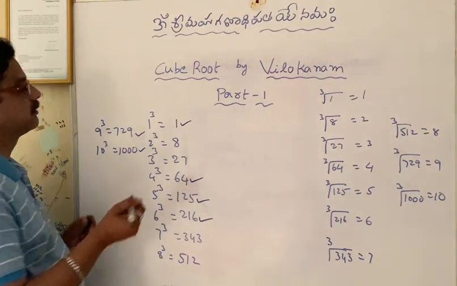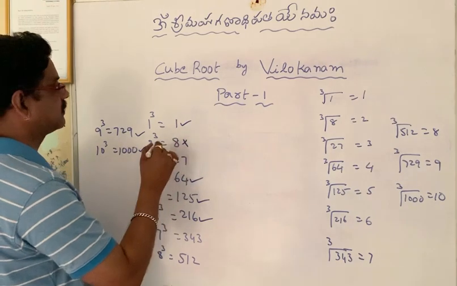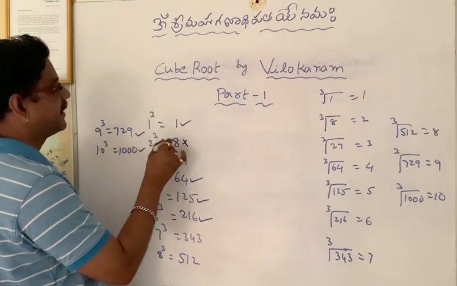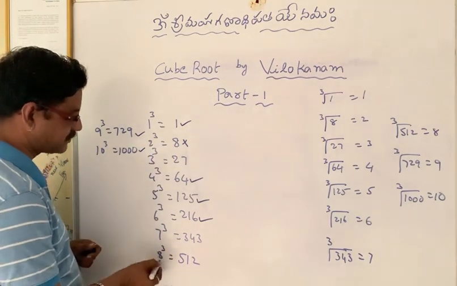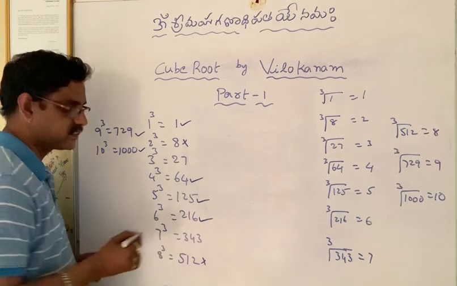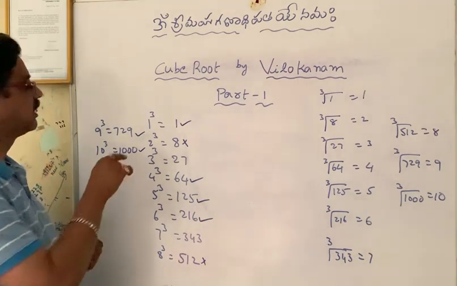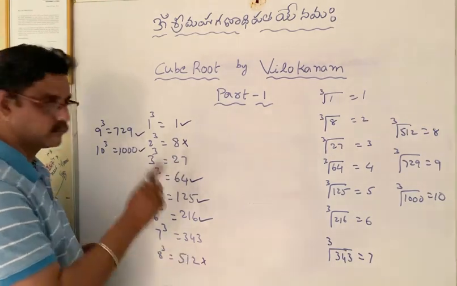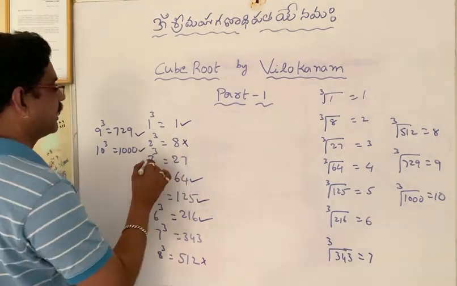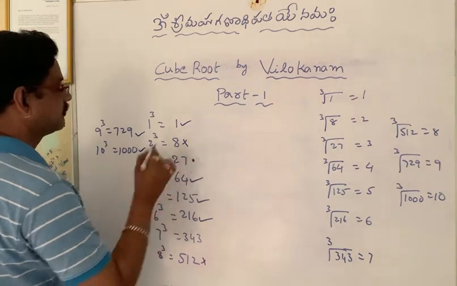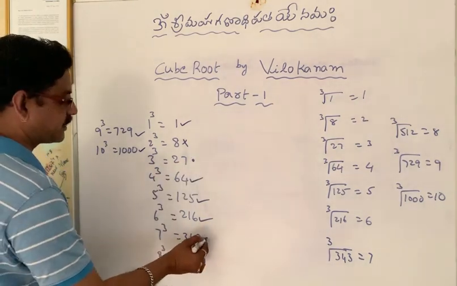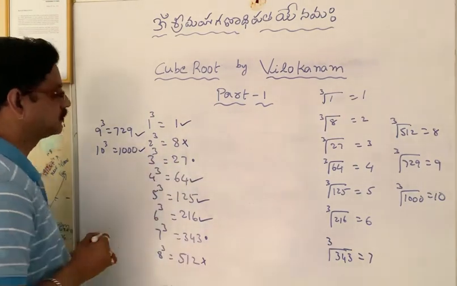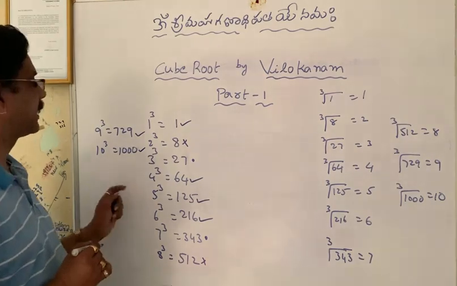Next, coming to this, if a number ends with 8 or 2, its cube ends with 2 or 8. A number ending with 2, cube ends with 8. If a number ends with 8, cube ends with 2. That is also you have to observe. 2 and 8, 8 and 2. Next one. A number ends with 3, cube ends with 7. A number ends with 7, cube ends with 3. 3, 7; 7, 3. So these are the main points you have to keep in mind.